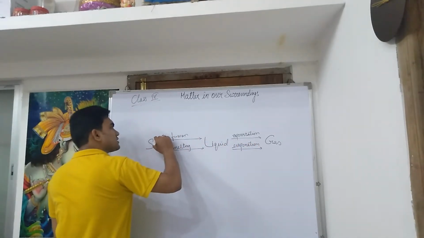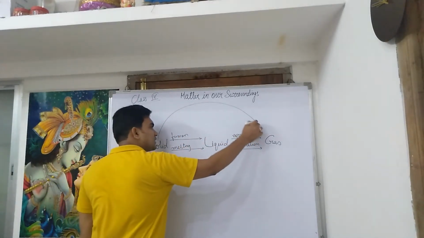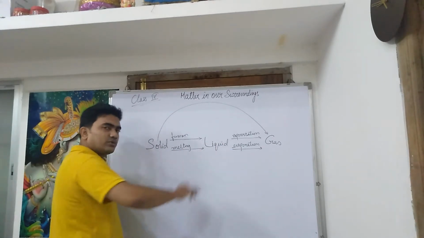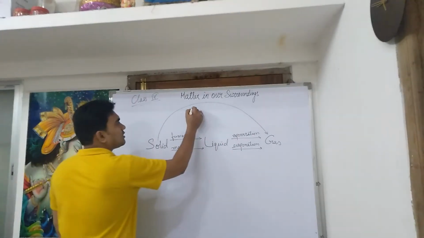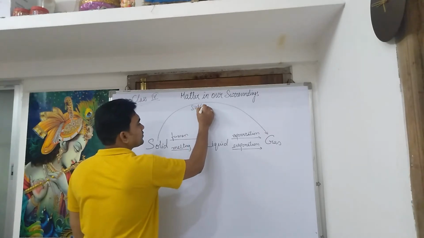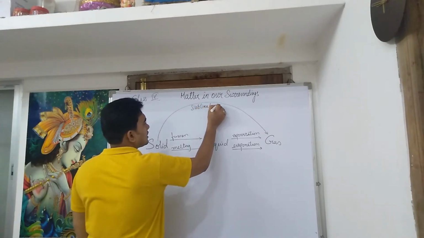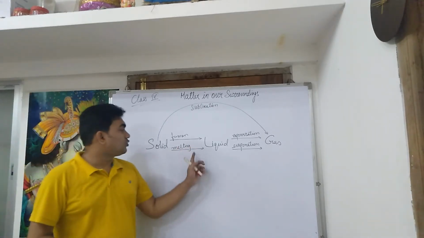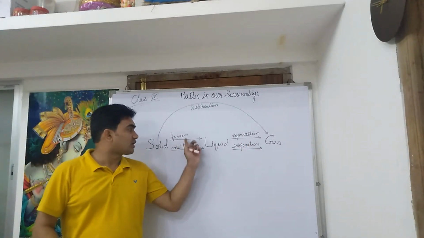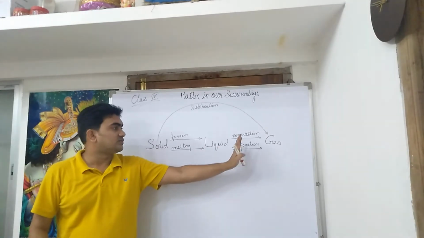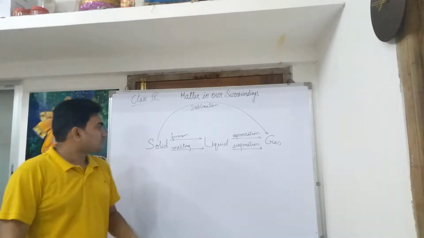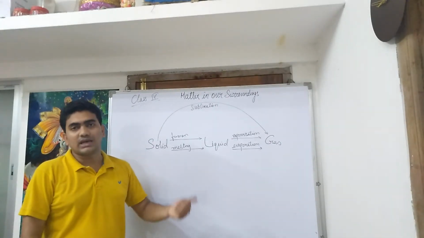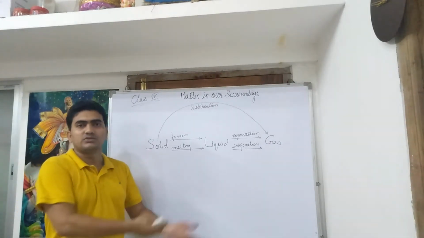And sometimes a solid on heating directly converts into gas without going through the intermediate liquid state. This is called sublimation. Now, why are there two processes? Why are we talking about two processes in each of the changes? Because sometimes the change occurs on its own and sometimes we have to induce that.